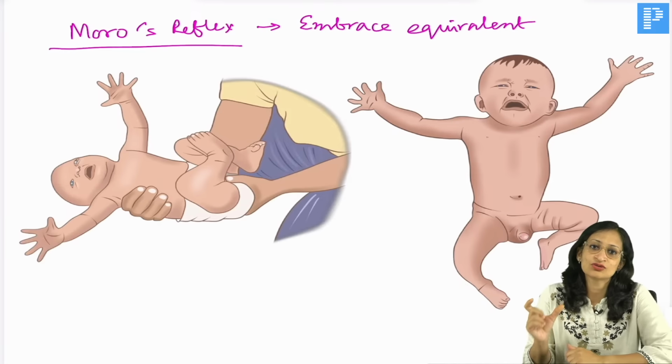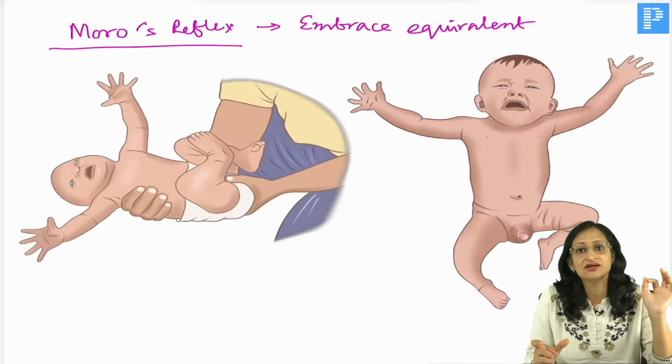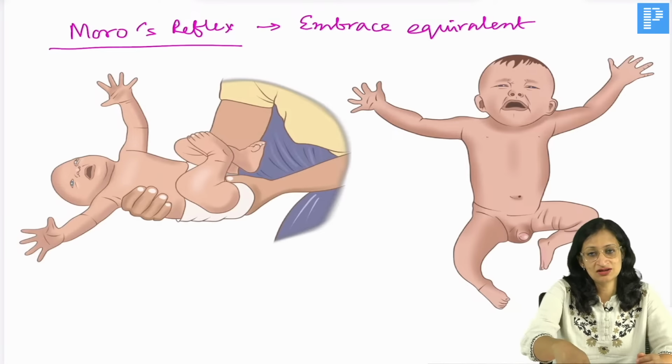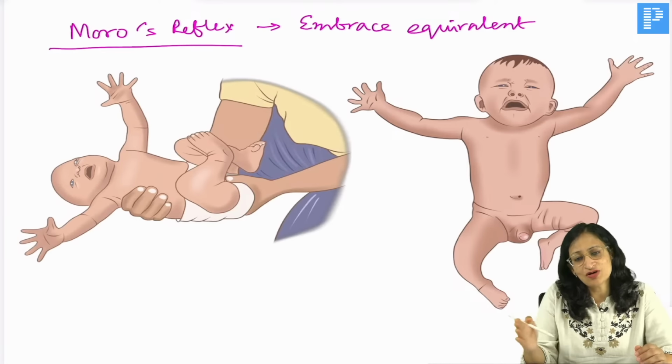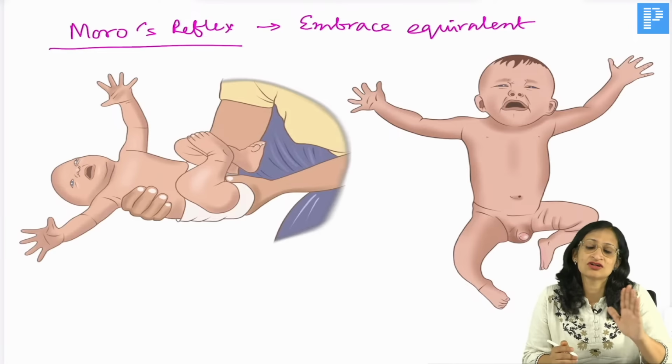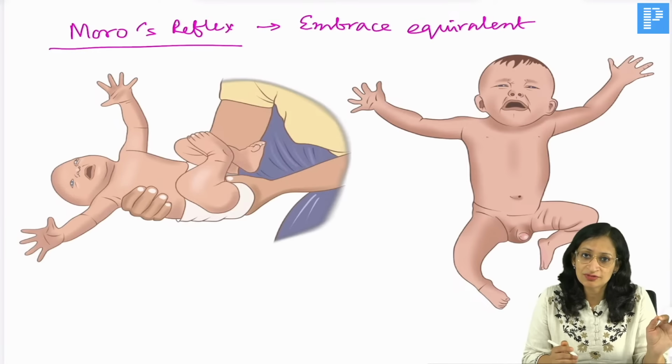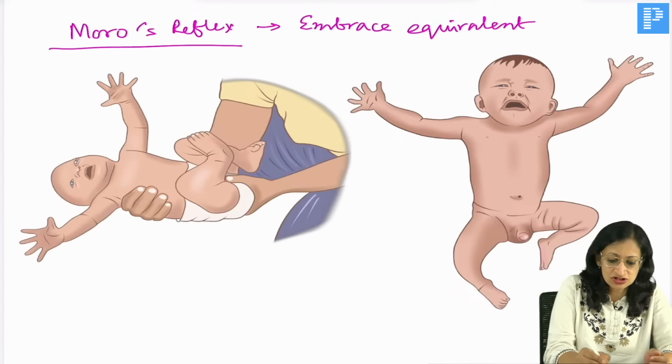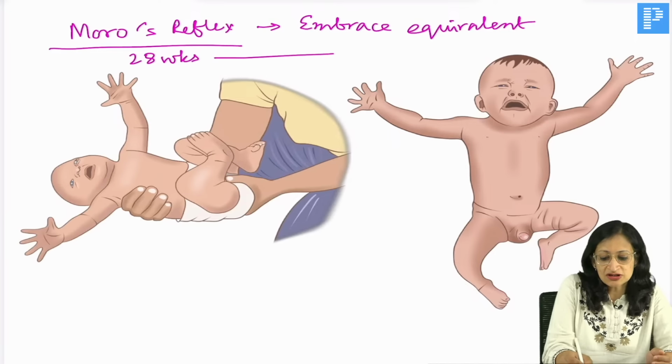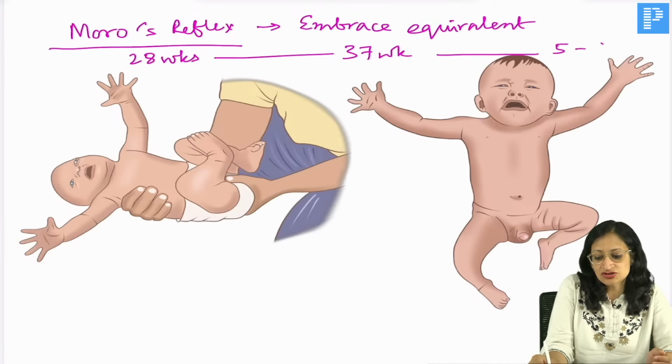So many things together make up a complete Moro's reflex, okay? Because there are so many components of Moro's reflex, one fine day it cannot appear. So, it begins to appear at 28 weeks of gestation, appears completely by 37 weeks of gestation and disappears normally by 5 to 6 months of age.